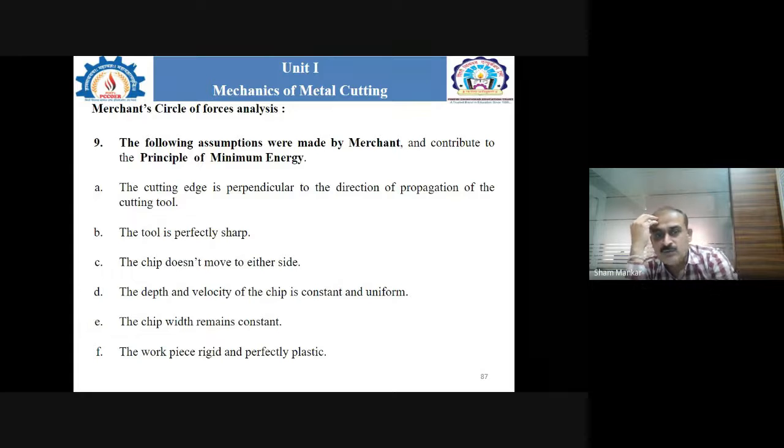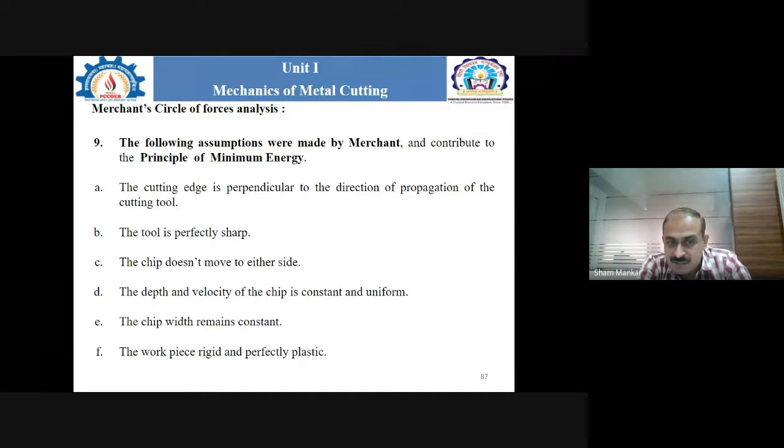The fourth one: the depth and the velocity of the chip are constant and uniform. As we know, when we consider the depth of cut and the velocity of the chip as constant and uniform, it is similarly expected that the chip width remains constant.